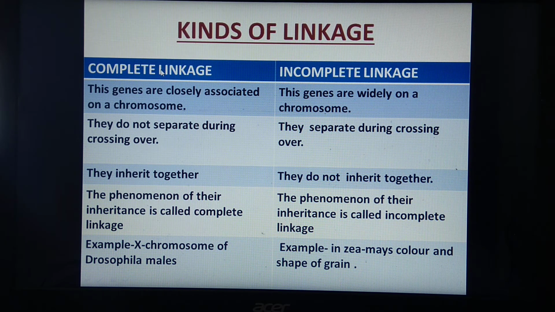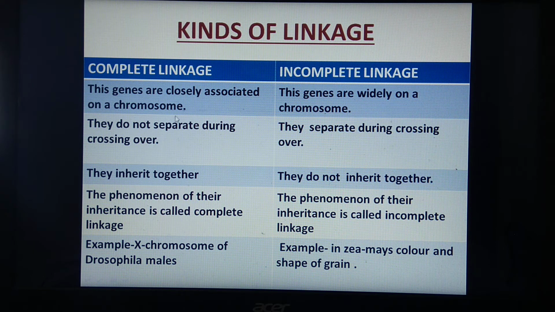The meaning of linkage, all of you know, is the tendency of genes to remain together. So under complete linkage, the genes are closely associated on a chromosome and they do not separate during crossing over.